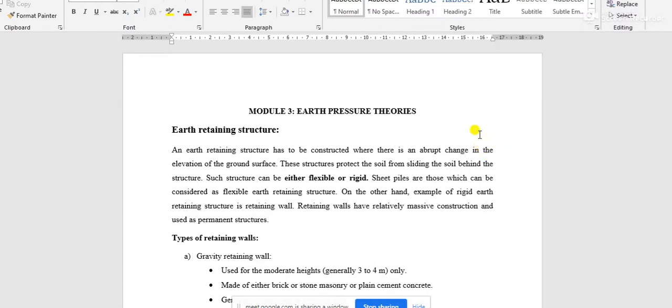That means the soil at the back of the metal sheets is protected by those metallic sheets. Those types of metallic sheet structures are called sheet pile walls. They act as walls, but the cross section is like a sheet, and they are made of metals or maybe other alloys.